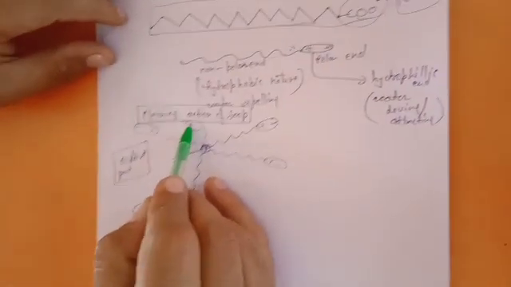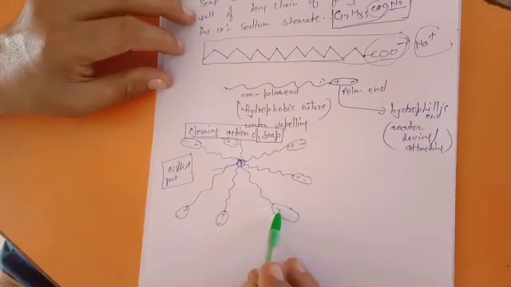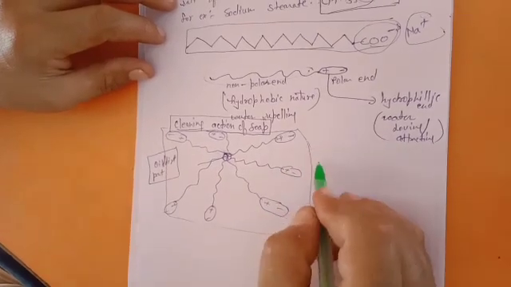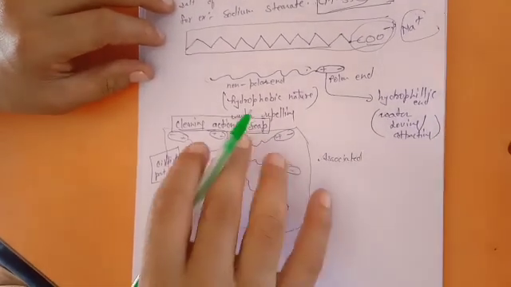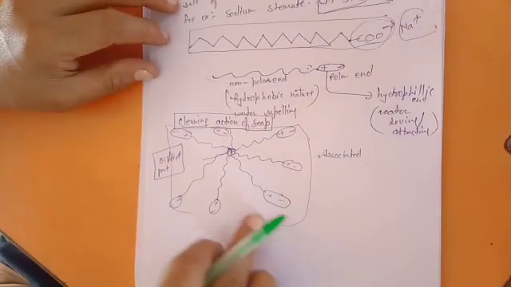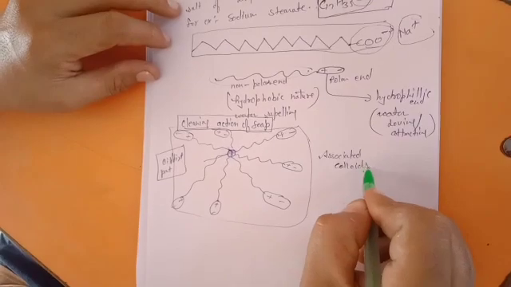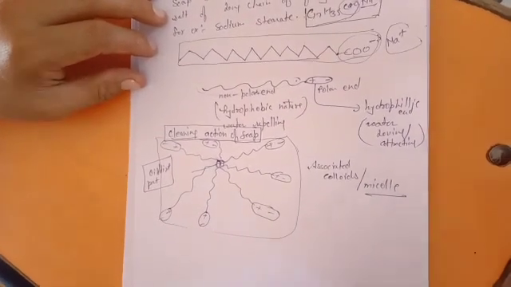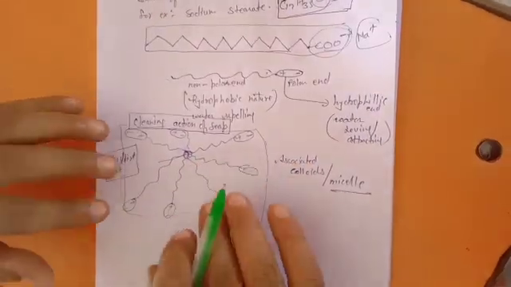In this case, a large number of soap molecules gather around the dirt particle and the whole system forms an associated colloid, because the size of the whole particle now falls in the colloidal range. That's why they are known as associated colloids, or micelles. This is how we explain the cleaning action.